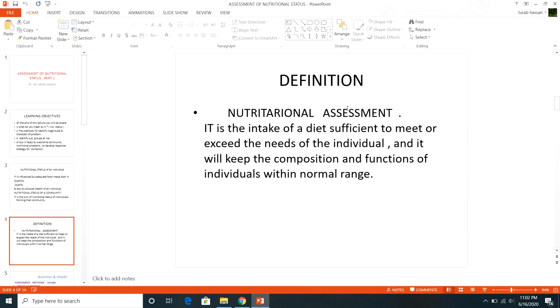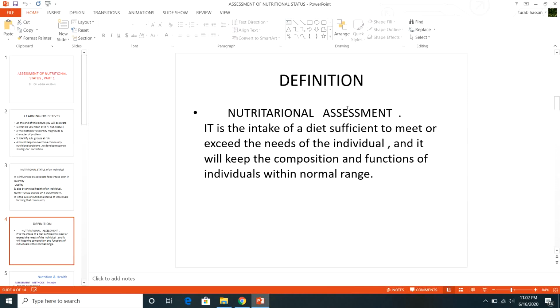Now, how can we define nutritional assessment?